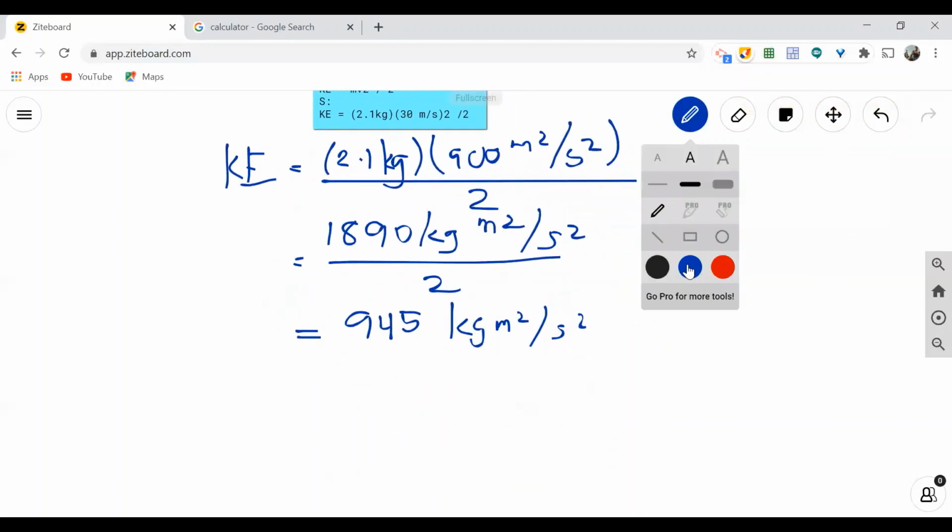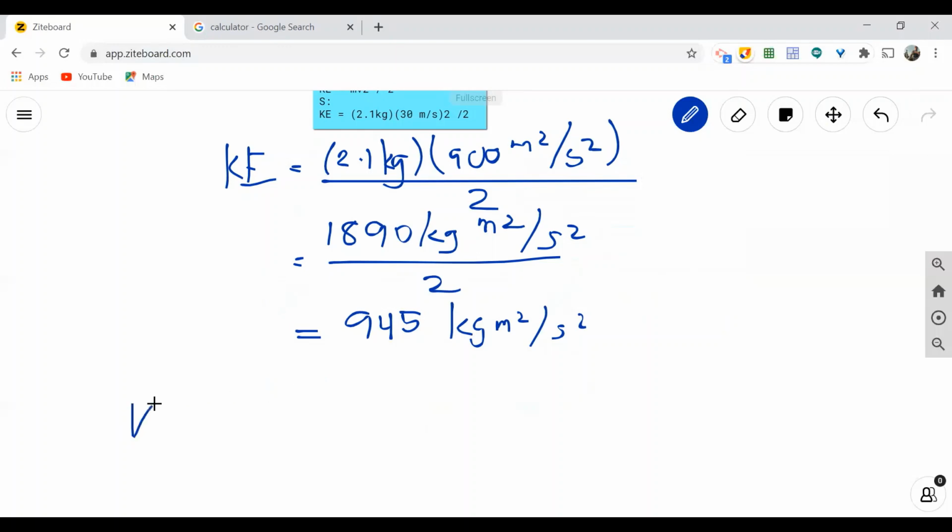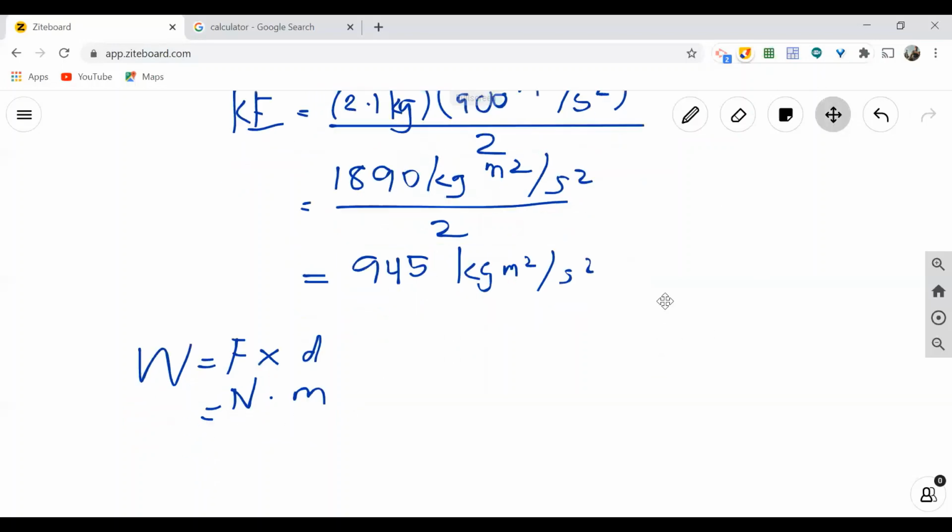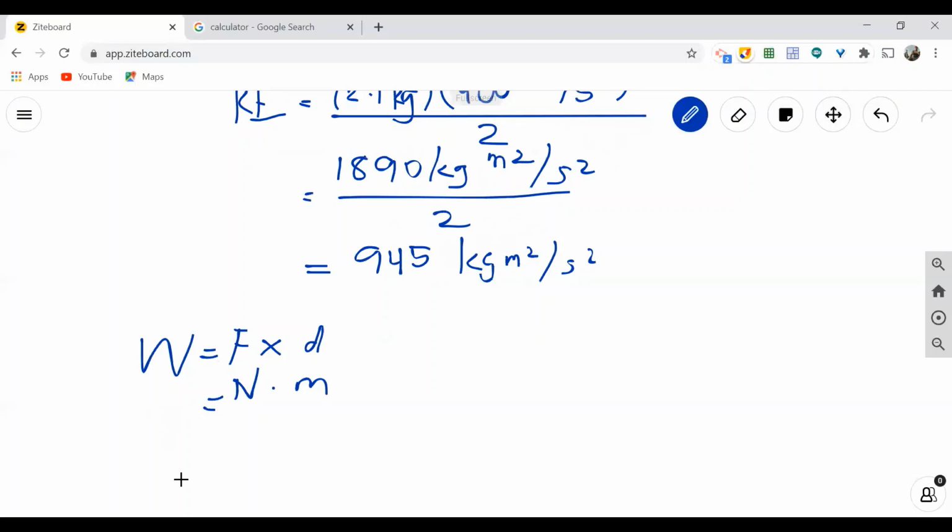Looking here, we can now identify that this unit is just the same with work. Since work, sabi natin before, work is equal to force times distance or displacement. Since force is equal to Newton, then distance is equal to meter, work is equal to, this time it is equal to Nm, or what you call as joule. Alright. So joule ang ating gagamitin, Nm or joules.